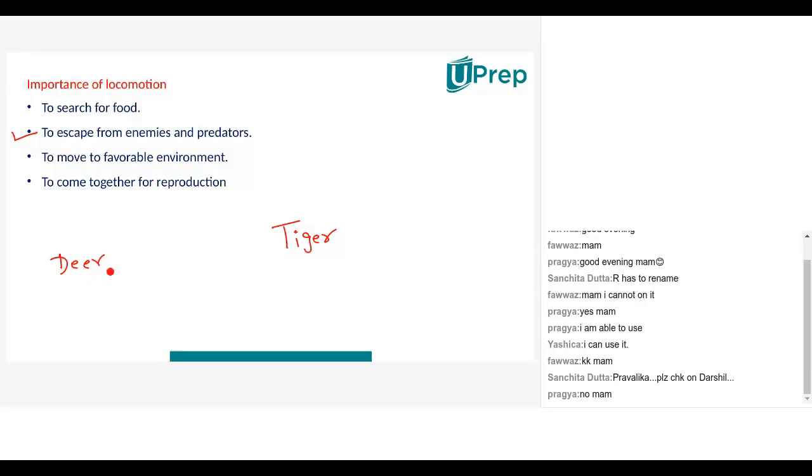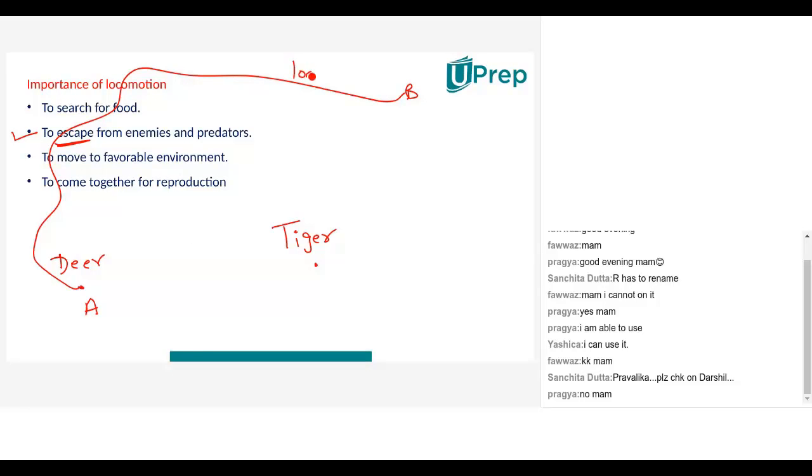Correct. So basically, if there is a deer here and a tiger here, the deer has to escape from its enemy. If the deer was at point A, it has to run, jump, gallop and then go to point B to save itself. Ma'am, so basically it has to escape from the predators written in the point, right? Yes, correct.